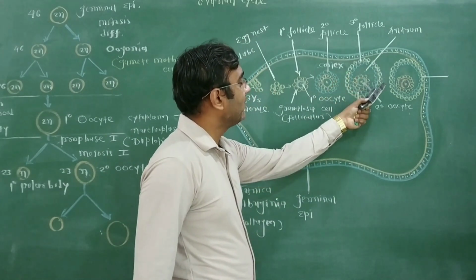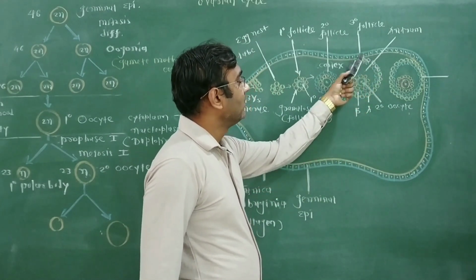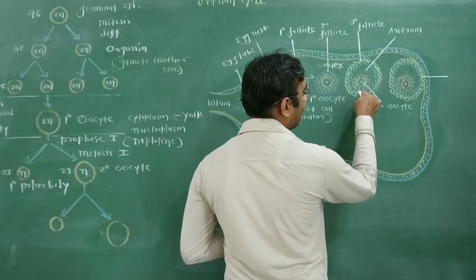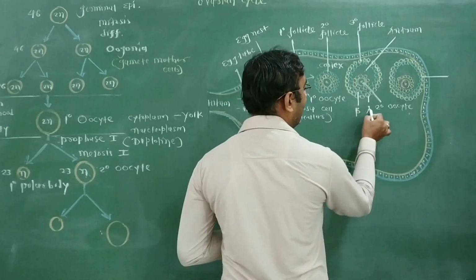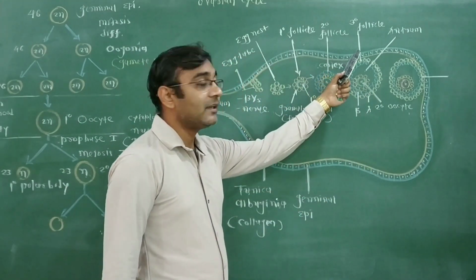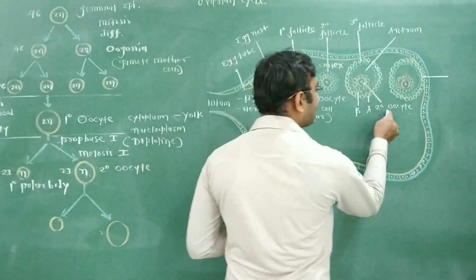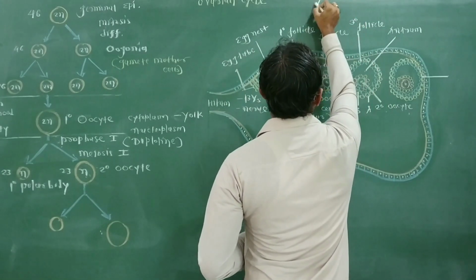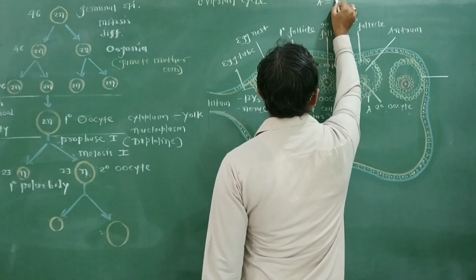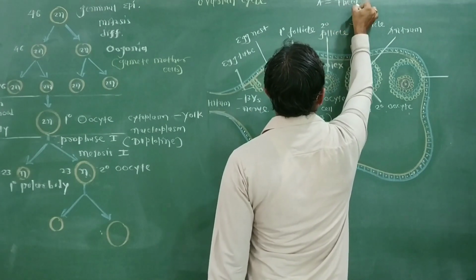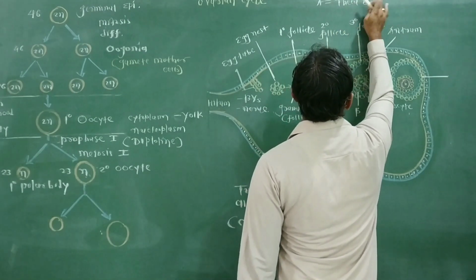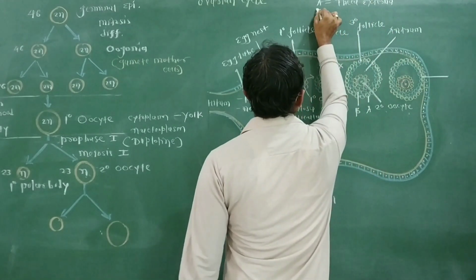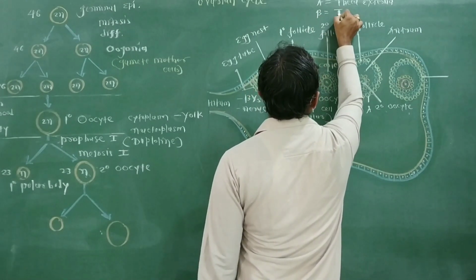Now this tertiary ovarian follicle is surrounded by two layers of theca. This is the outer layer, the yellow one, and the blue one is the inner layer, noted as A and B. The tertiary ovarian follicle has the secondary oocyte internally, plus two layers of cells at the periphery. The outermost layer, A, is the theca externa. Theca means the layer. Theca externa, and the internal layer is called the theca interna.